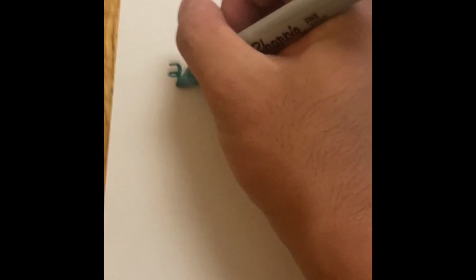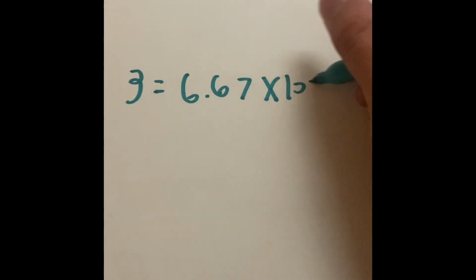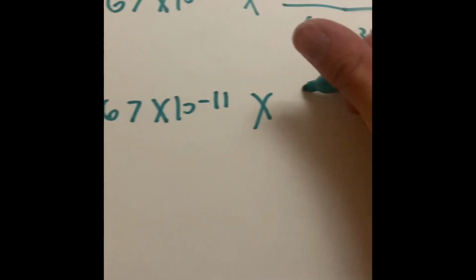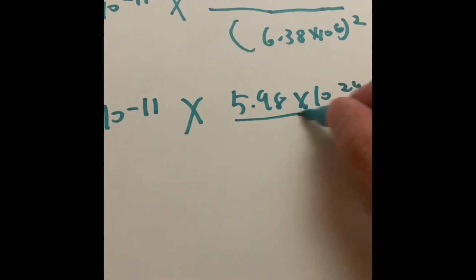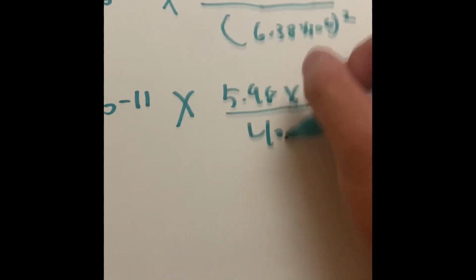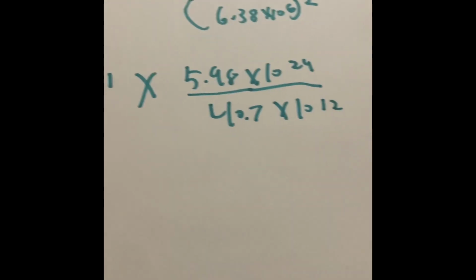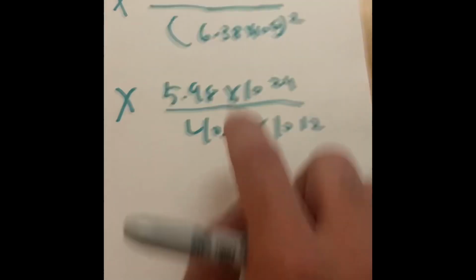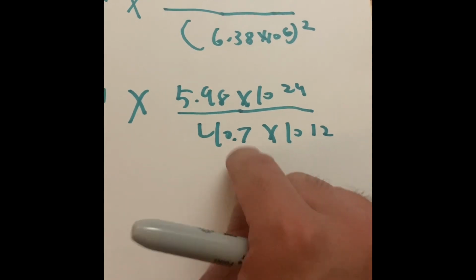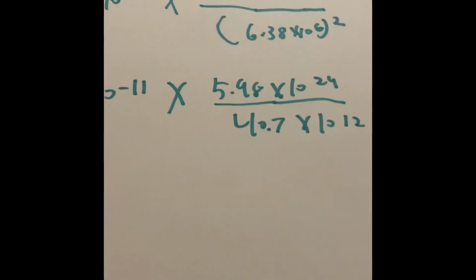So here's what happens to our new equation. G equals 6.67 times 10 to the negative 11 times 5.98 times 10 to the 24, divided by 40.7 times 10 to the power of 12. So now we've got to mess with division. We can divide 5.98 and 40.7 manually, but what we're going to do is leave it.